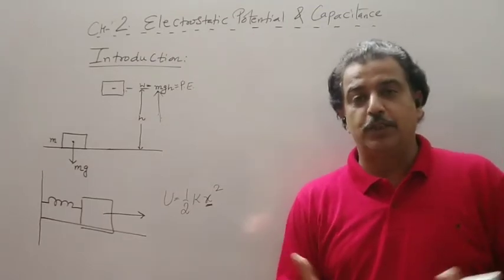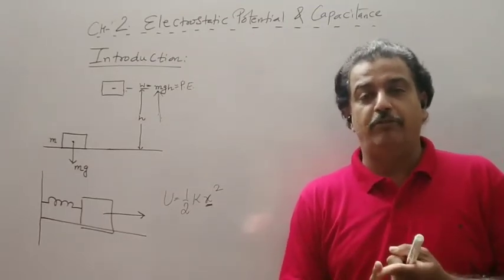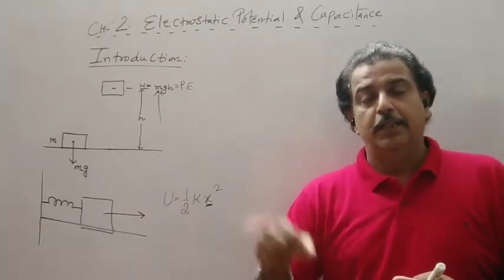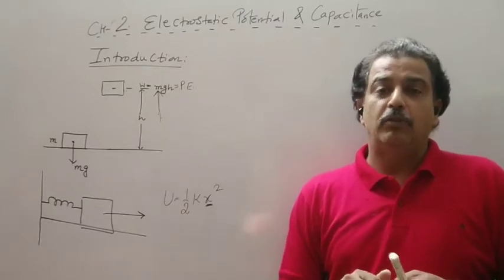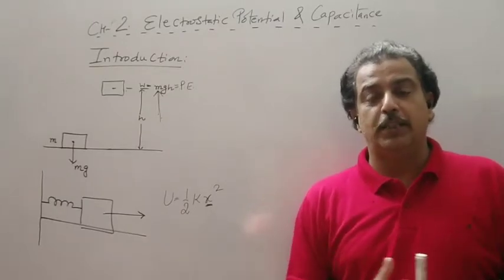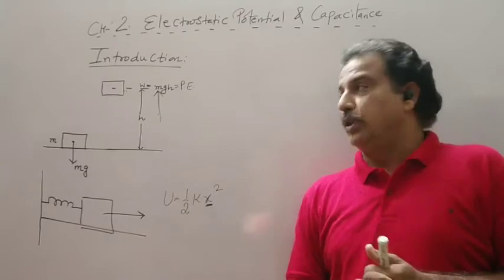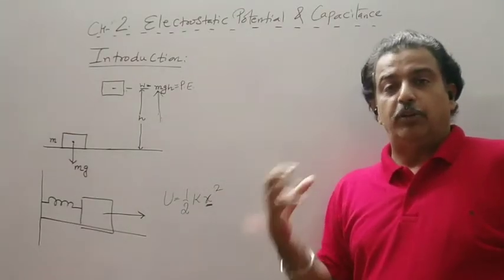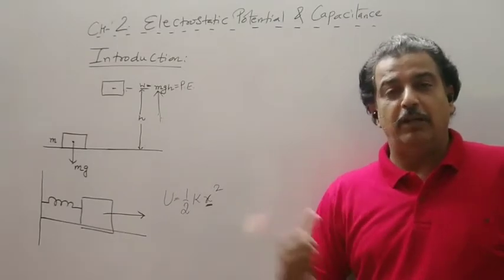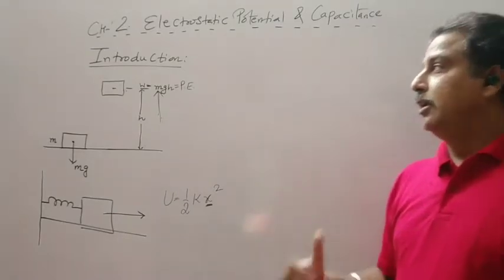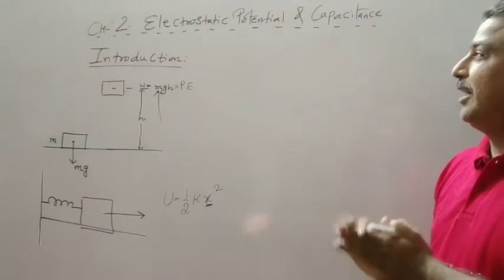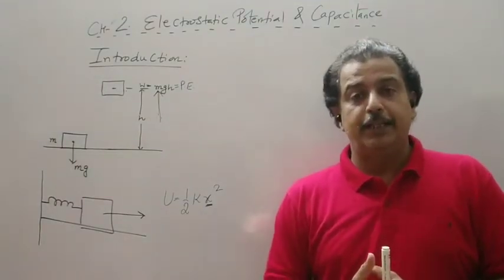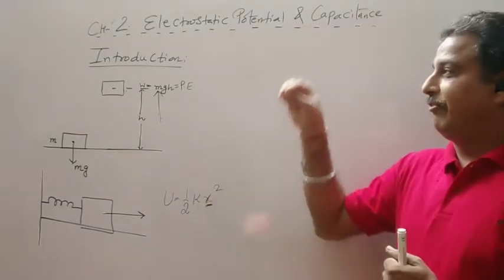And such forces, so now we have a gravitational force, the spring force, and in this chapter it will be the Coulombian force. All these forces are conservative forces, and we will see that whatever work we will do, that work will be independent of the path followed. So let us take an example where we will do the work against the electric field.